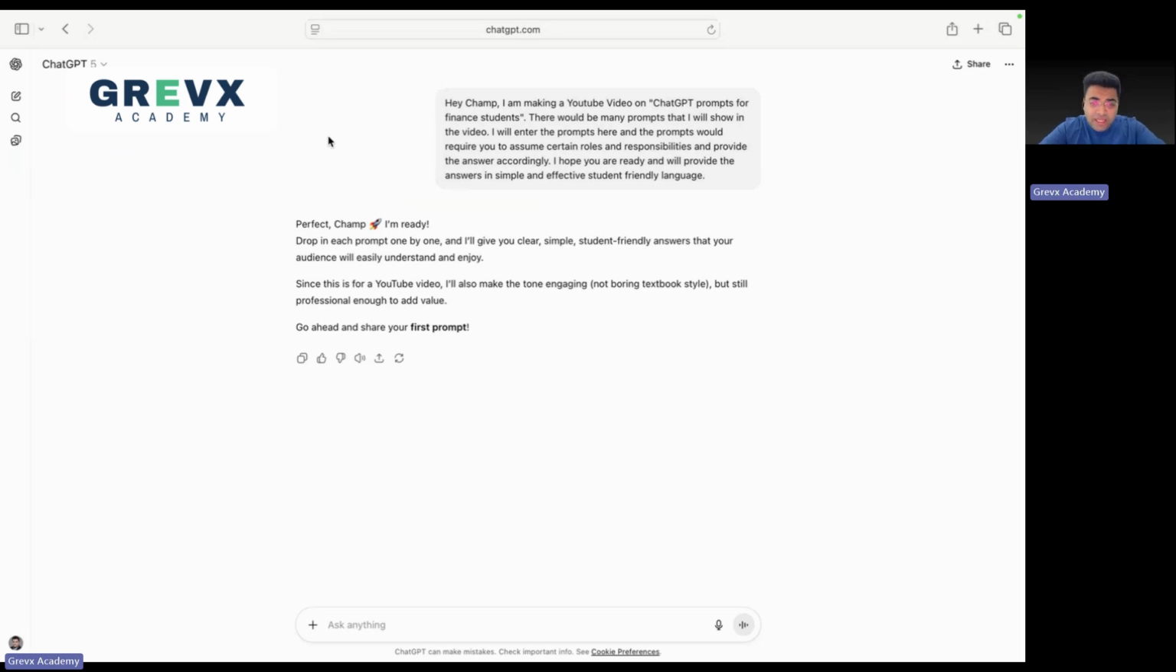Suppose you are a finance student and there is a concept of weighted average cost of capital. A lot of students face problems or confusion in that concept. Although the concept is very simple, but let's take a hypothetical situation that you are someone who is confused about that concept of weighted average cost of capital. Let's see how ChatGPT can act as your finance professor and explain it to you.